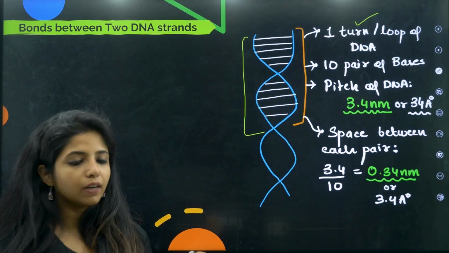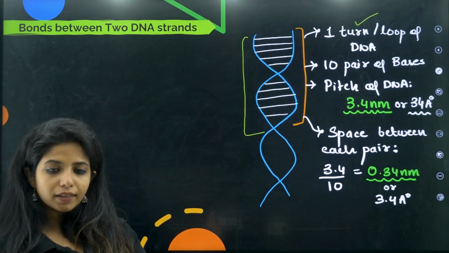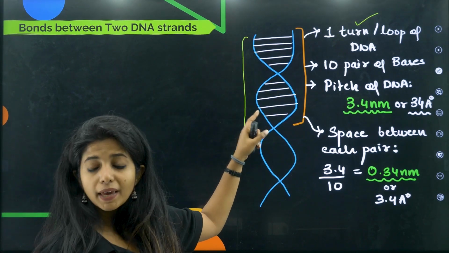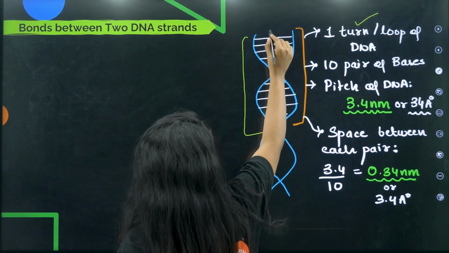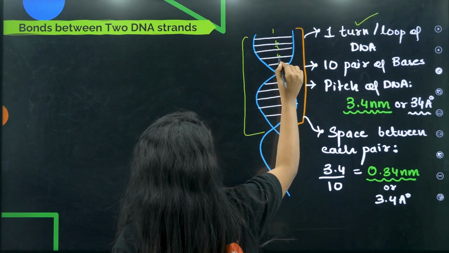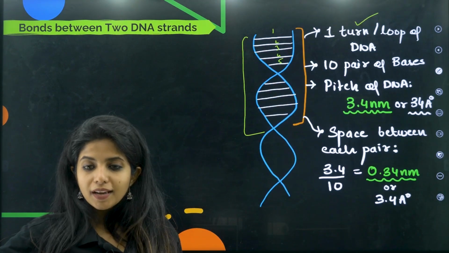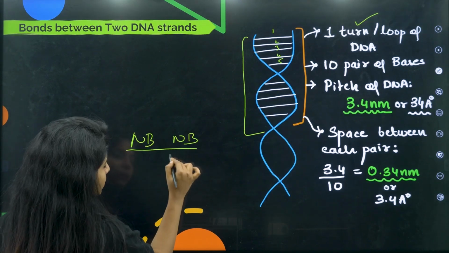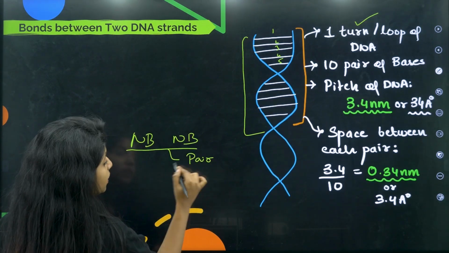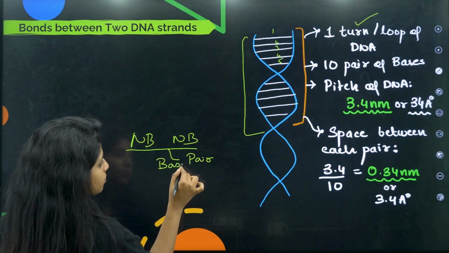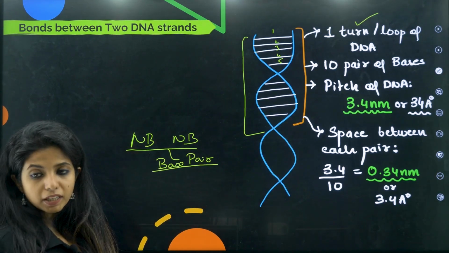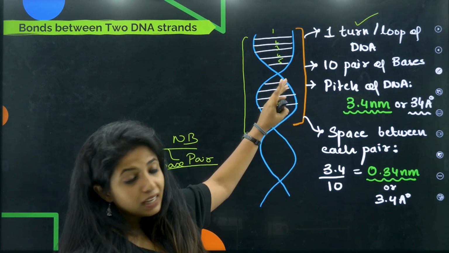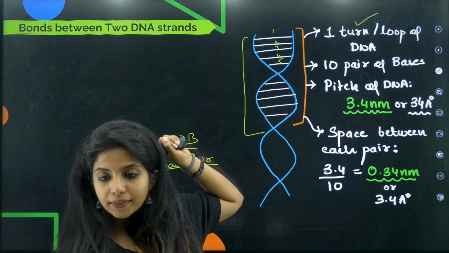Just think that it's going something like this. So the whole thing is one loop of DNA, and each loop of DNA will have 10 base pairs. Ma'am, what is a base pair? Basically, when the nitrogen bases come together, you call this a pair, and since it is made up of nitrogen bases, you call it a base pair. So, how many base pairs do you have? 1, 2, 3, 4, 5, 1, 2, 3, 4, 5. You have 10 base pairs in one turn of DNA.